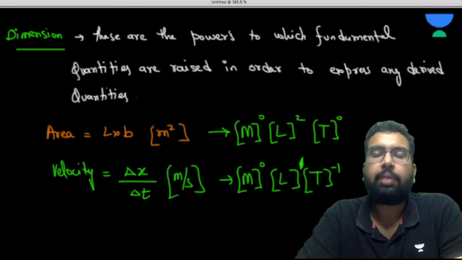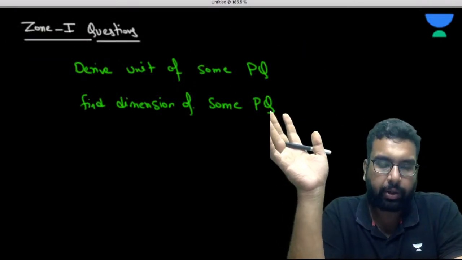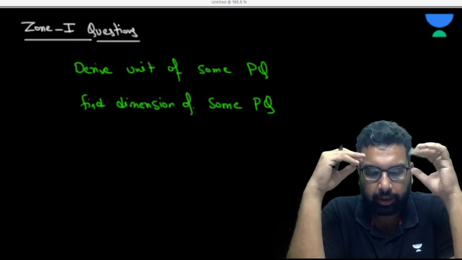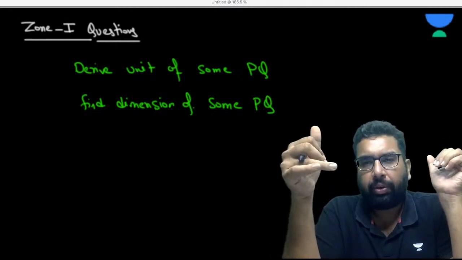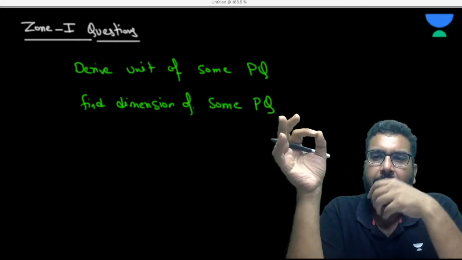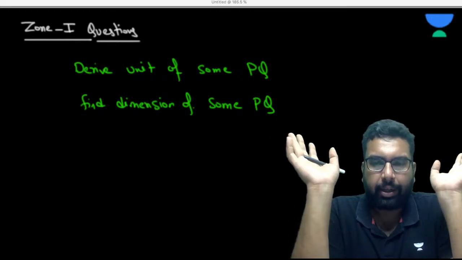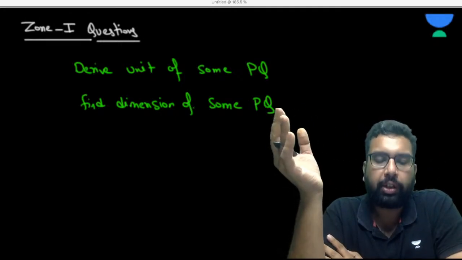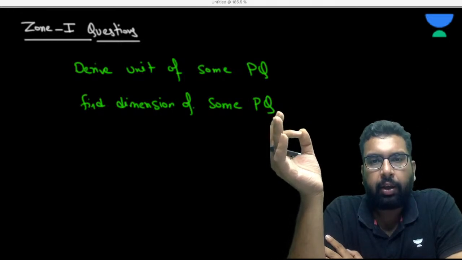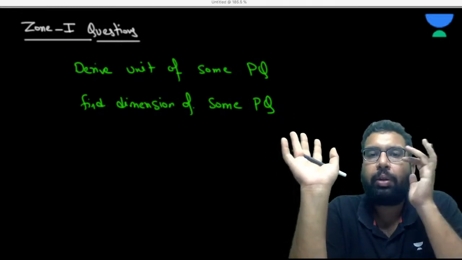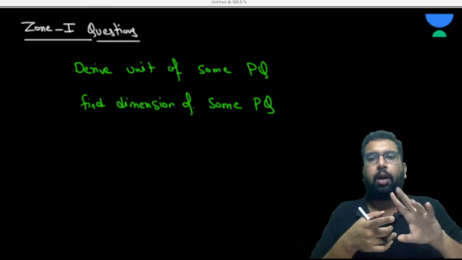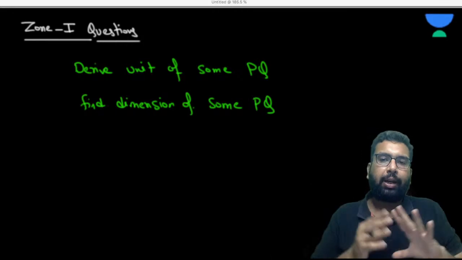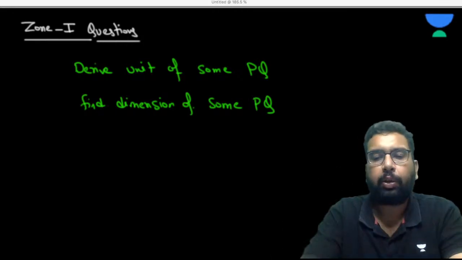Now similarly, you can solve many questions. If you see the videos on dimension on this channel, I have derived, I think, more than 37, 38 physical quantities' dimensions. If you want to check, you can go and check there. We have solved some questions also in the previous session. I think you will be able to do the June 1 question: how to get the dimension, how to get the unit. They may ask you to get the unit or the dimension. I hope you are going to deal with it.